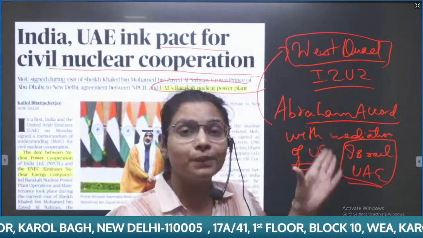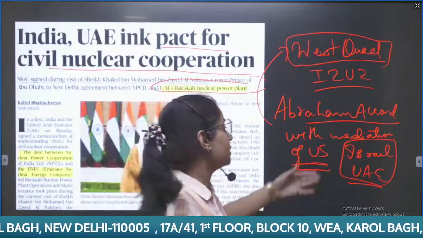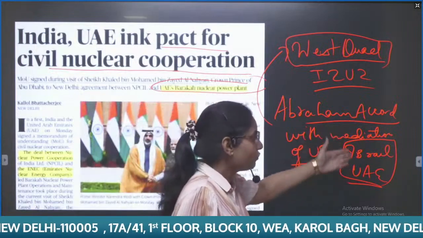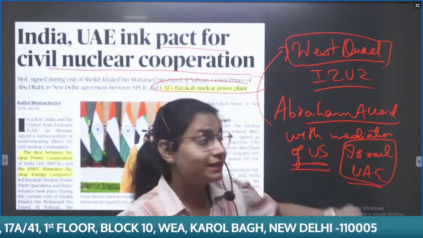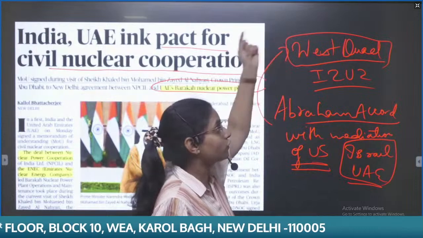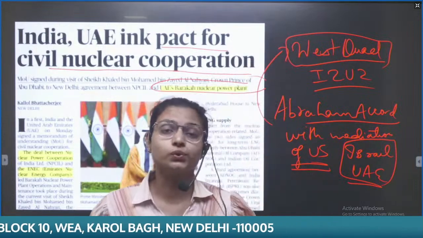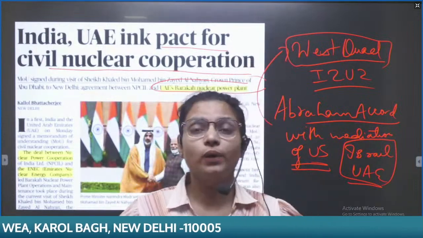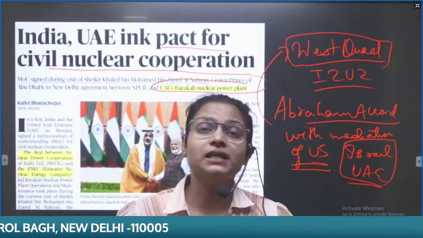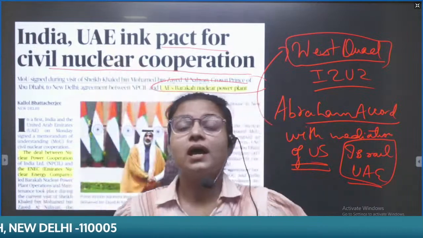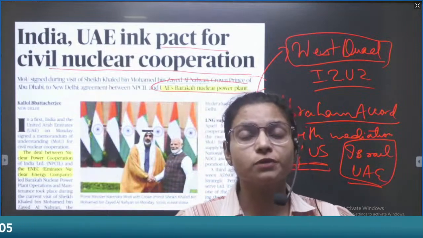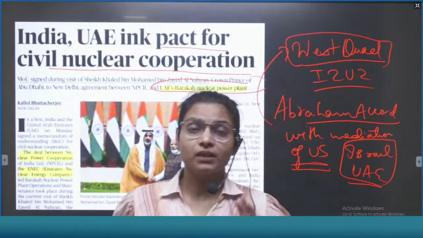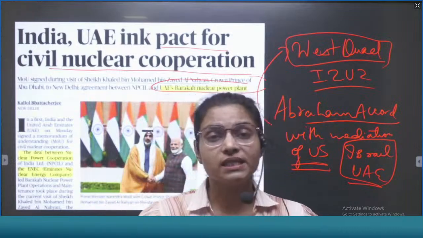But with the Abraham Accord, a good relationship was built between the UAE and Israel, and this has also led to the formation of the West Quad, that is I2U2: India, Israel, UAE, and US. It means the UAE has been in the news, and they can ask specifically about India-UAE relationships, but certainly there are higher chances of questions on West Asia.